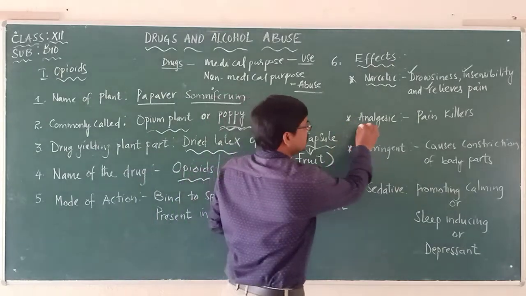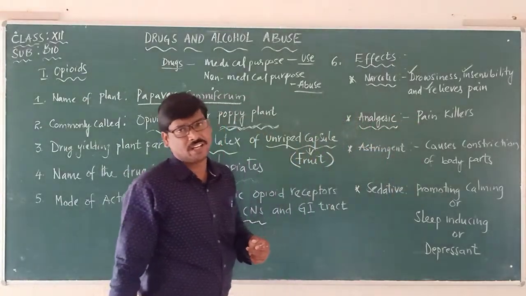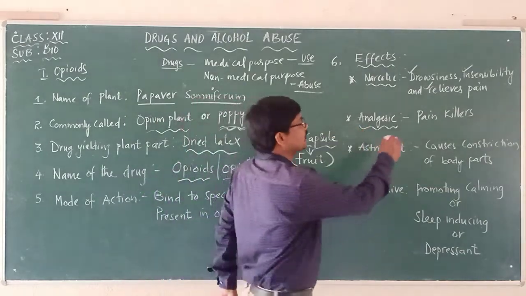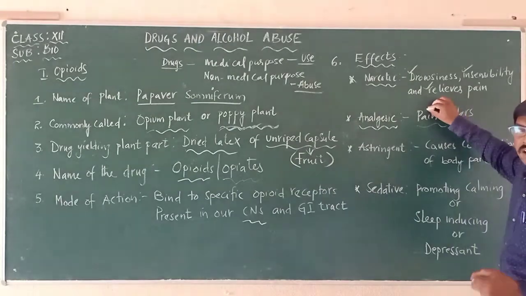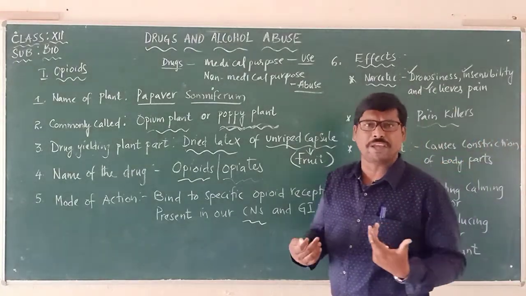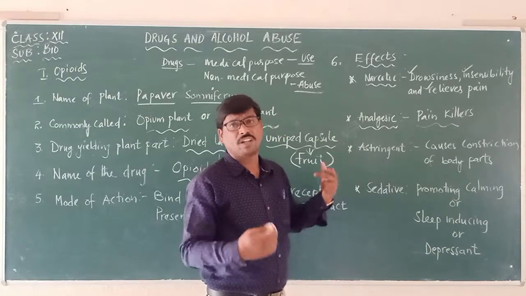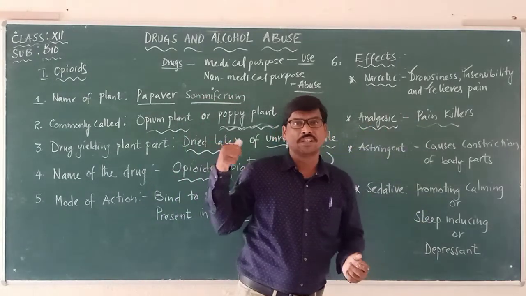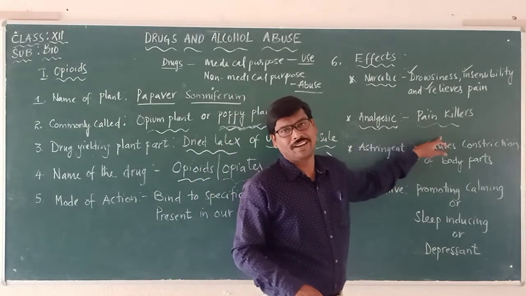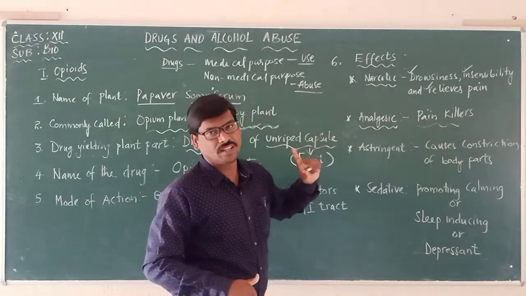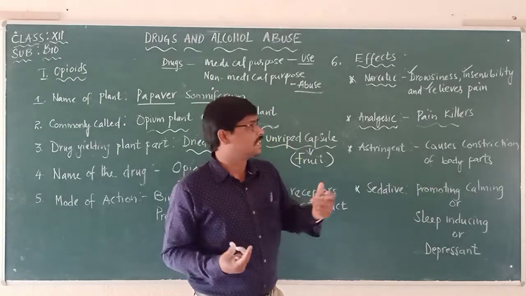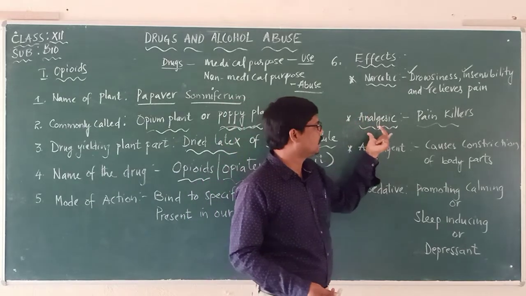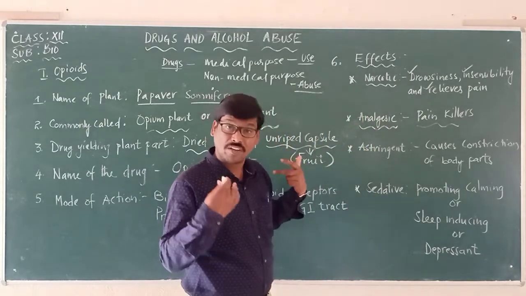Another one is analgesic. This is a very common word which we come across in medical stores. Analgesic means painkillers, the painkillers that we use for body pains or any pains. So opioids will be acting as painkillers. If any drug acts as a painkiller, we call it analgesic. This is another effect that opioids show on our body.